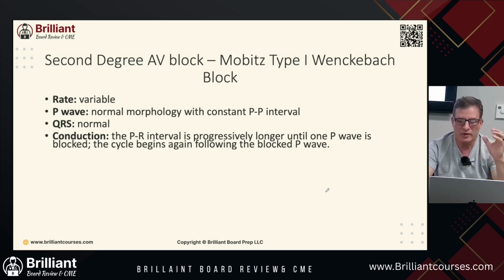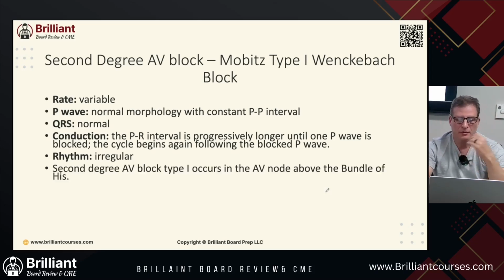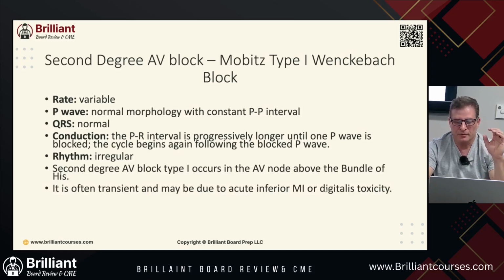So you have a conduction error. The rhythm is going to be considered irregular because you have a P wave and progressively longer PR intervals until you have a P wave with a QRS being dropped. Second degree AV block type 1 occurs in the AV node above the bundle of His. It is often transient but can be due to an inferior MI or digitalis toxicity.